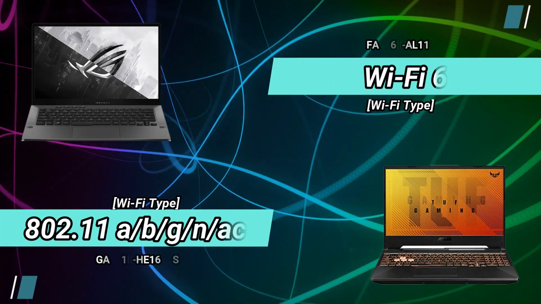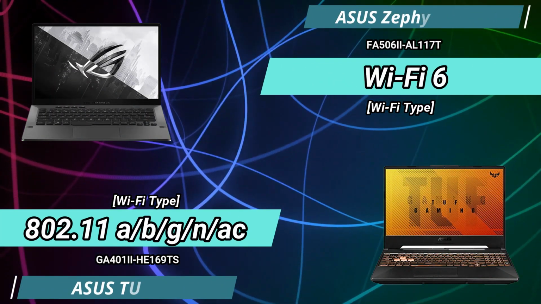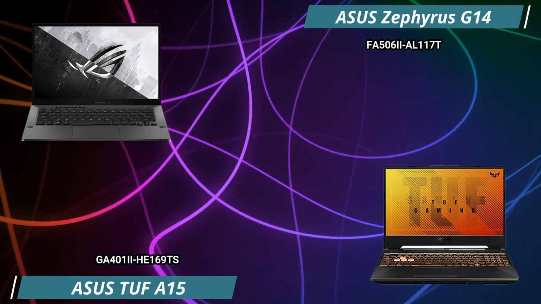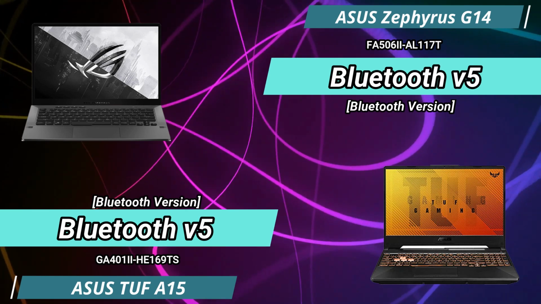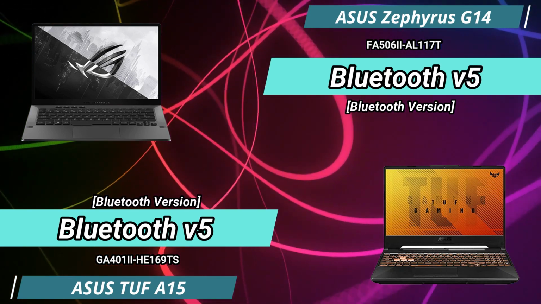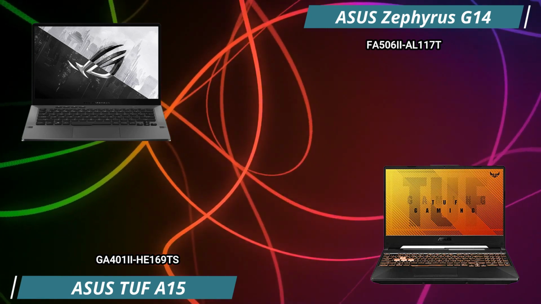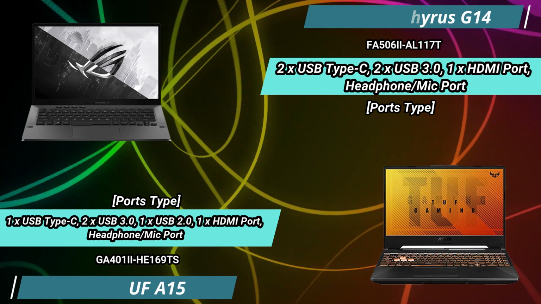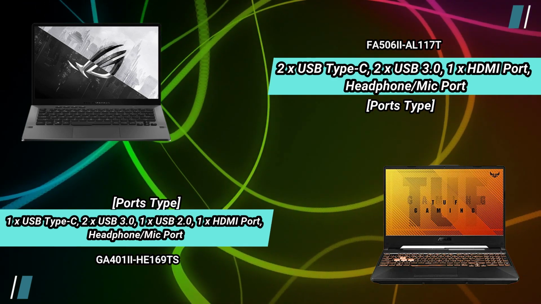Connectivity wise, the Asus Zephyrus G14 supports Wi-Fi 6 while the Asus TUF A15 supports AC Wi-Fi. Both the devices have Bluetooth 5.0. For ports, the G14 has two USB Type-C, two USB 3.1, an HDMI port and a headphone microphone combo jack. The A15 has a single USB Type-C, two USB 3.1, a USB 2.0, an HDMI port and a headphone microphone combo jack.